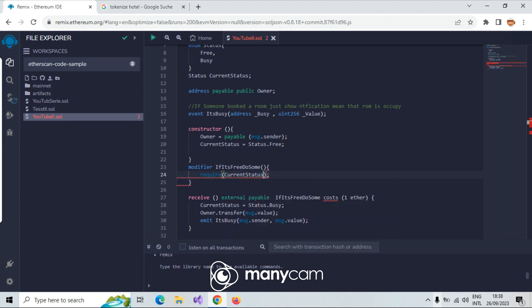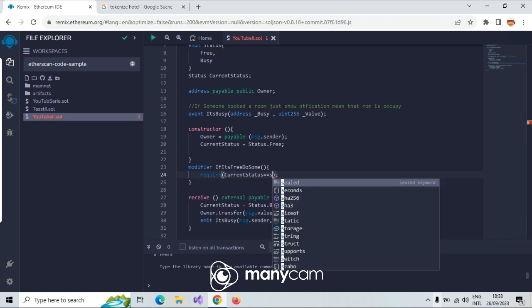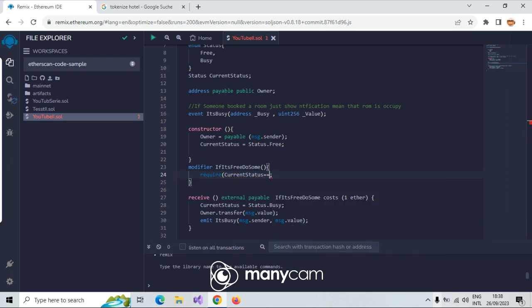We need here to get current status is equal to status dot free.